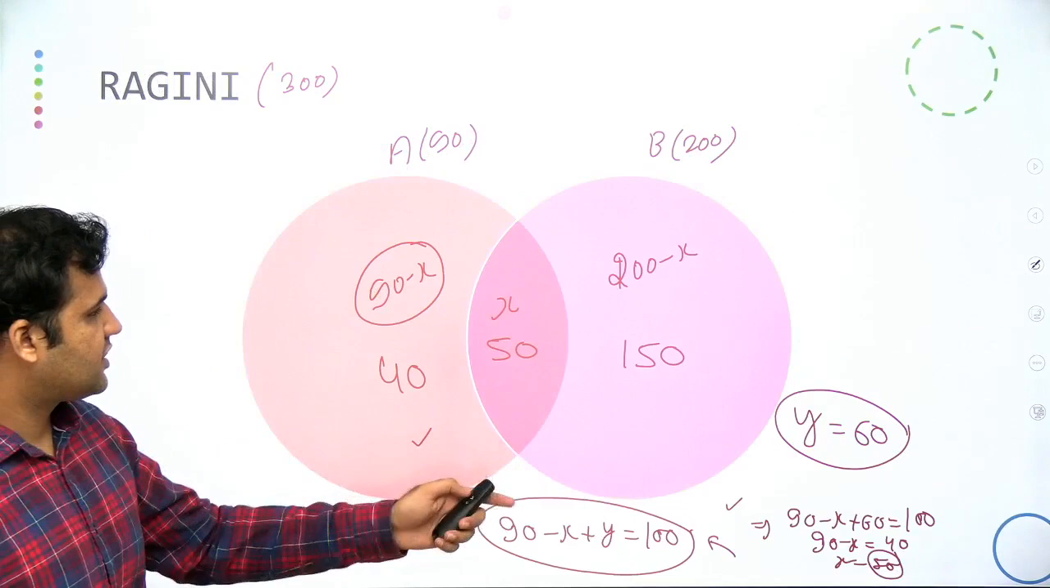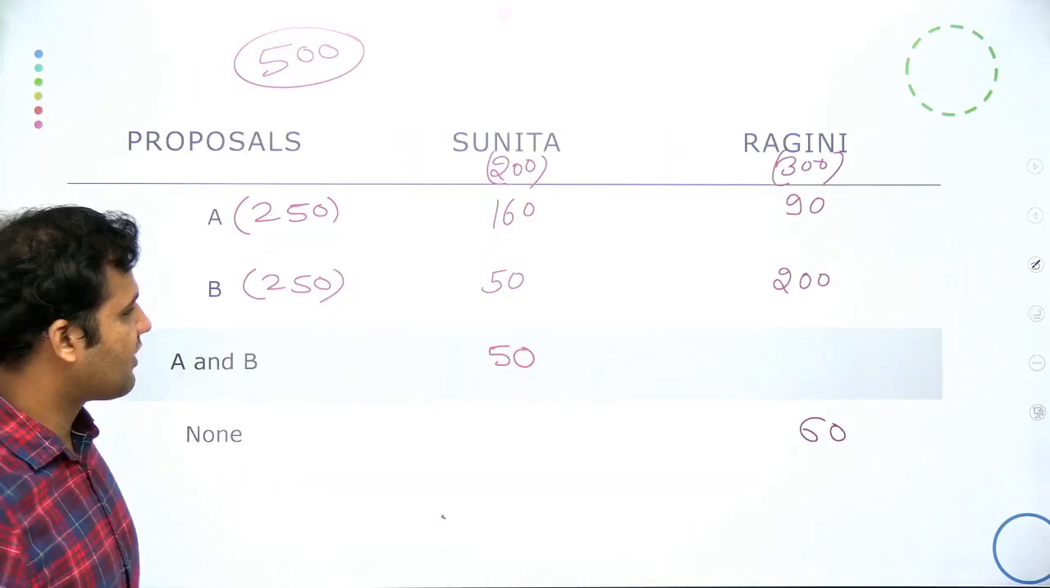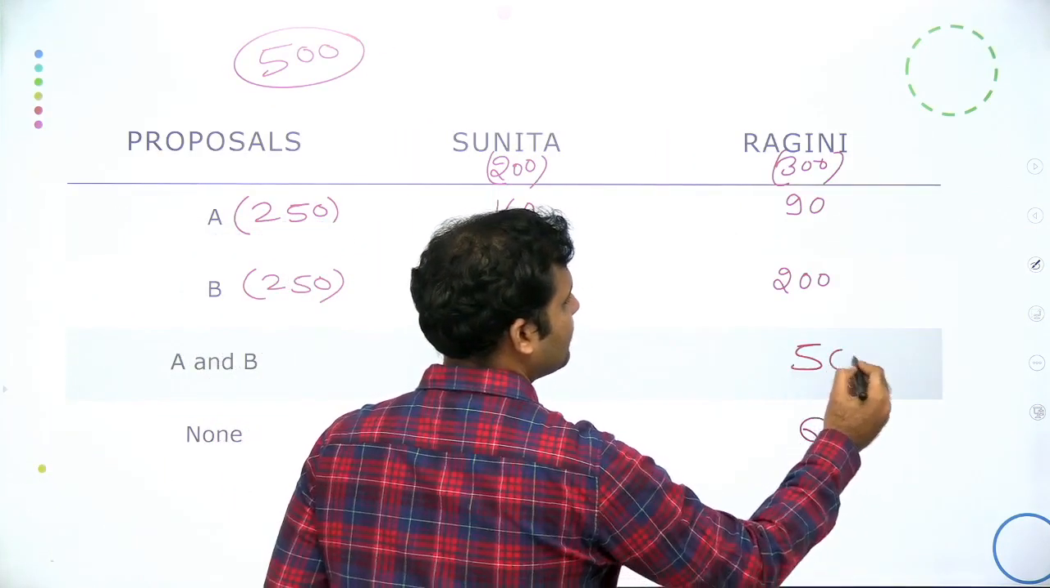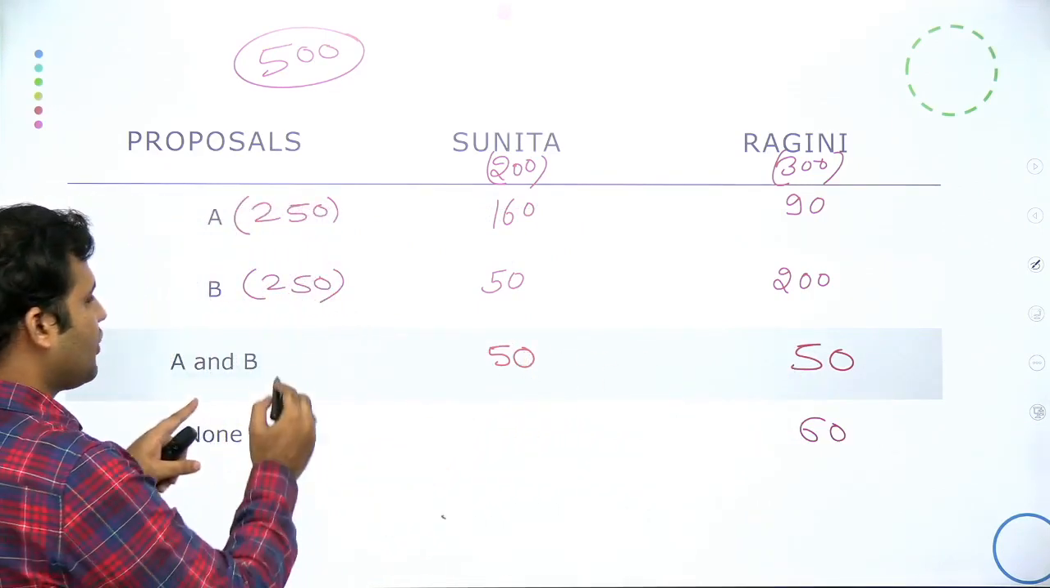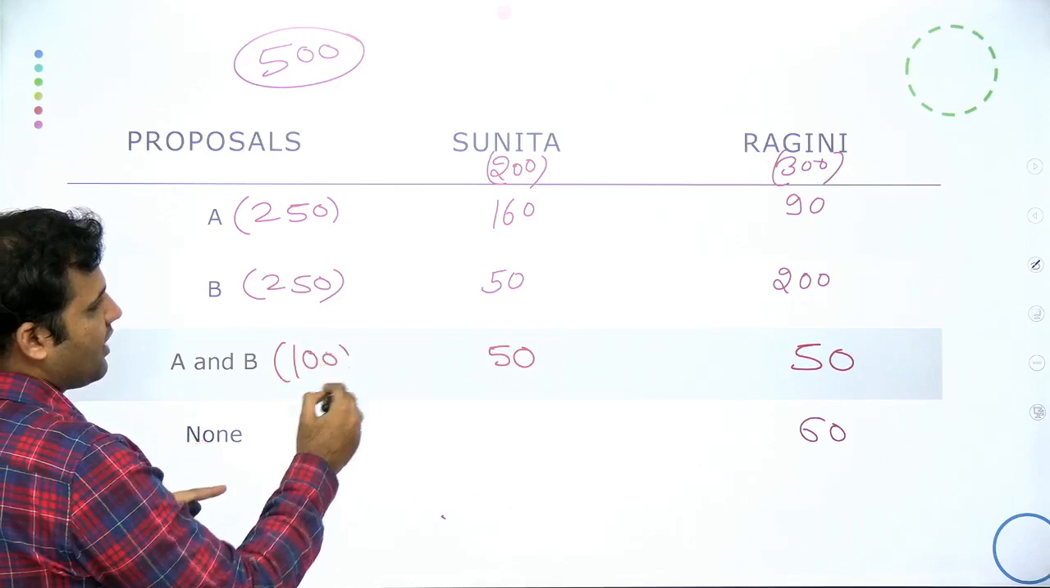For none we have 60, supporting A and B both are 50 in total. This value is 50 in the case of Ragini. So this is 50, this is 50. For A and B total it will be 100.